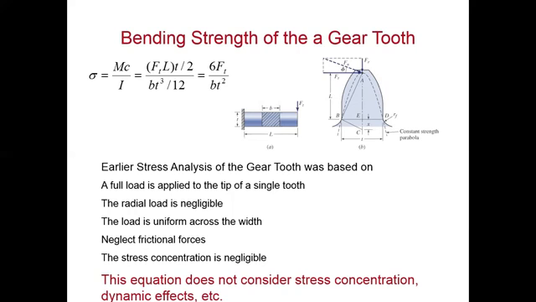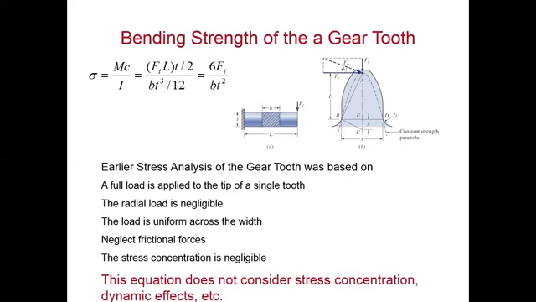Here the bending strength of the gear tooth is taken as sigma is equal to M c upon I, where M is the bending moment, I is the moment of inertia, and c is the distance from the neutral axis. M is equal to Ft into L, the bending moment. I is the moment of inertia, b t cubed by 12, and c is t by 2. So we get sigma is equal to 6 Ft divided by b t square.